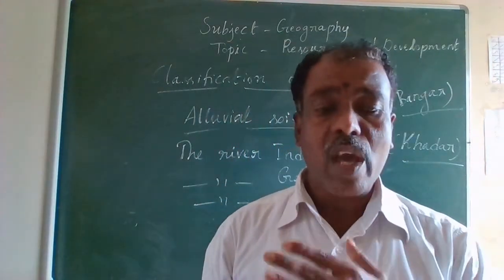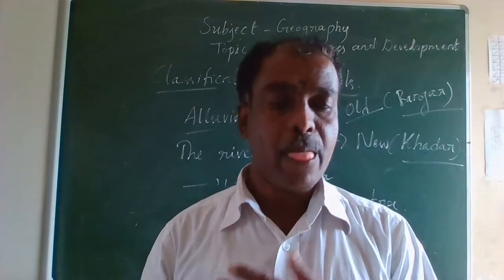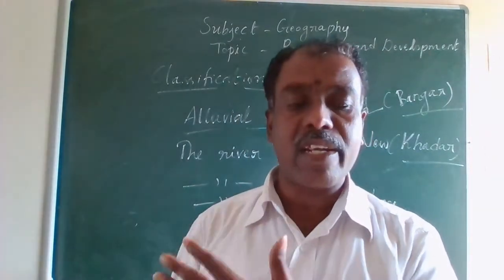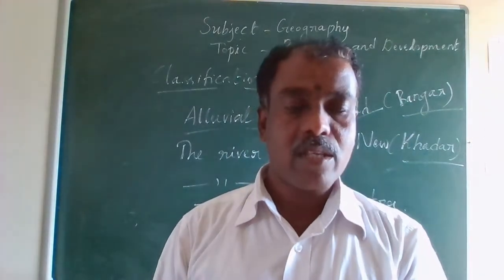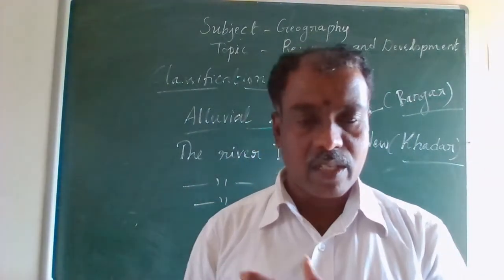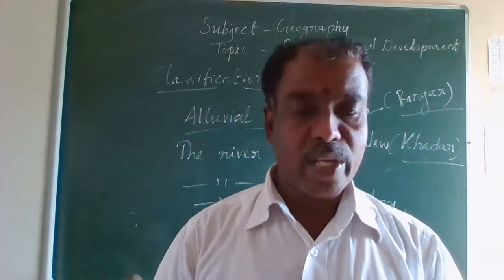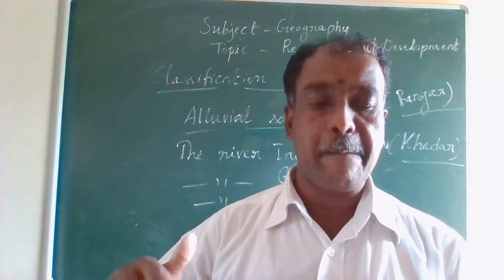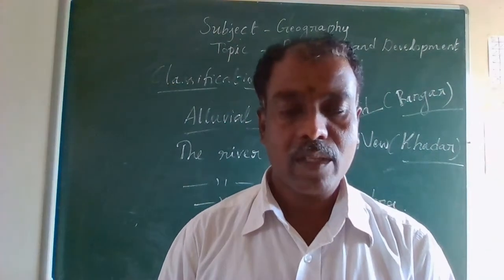So this Khadar, the new alluvial soil, is more fertile than the Bangar. This soil as a whole is very fertile. Mostly these soils contain adequate proportions of potash, phosphoric acid, and lime. These are the components that make the whole soil more fertile.